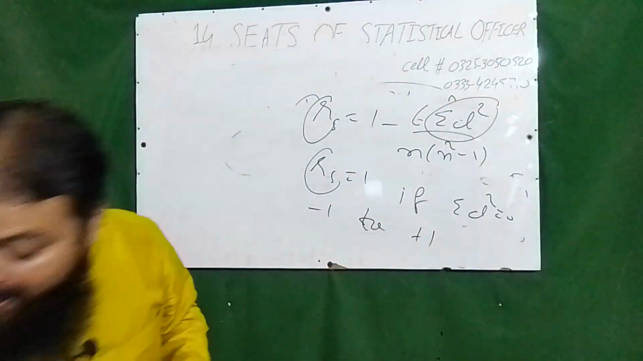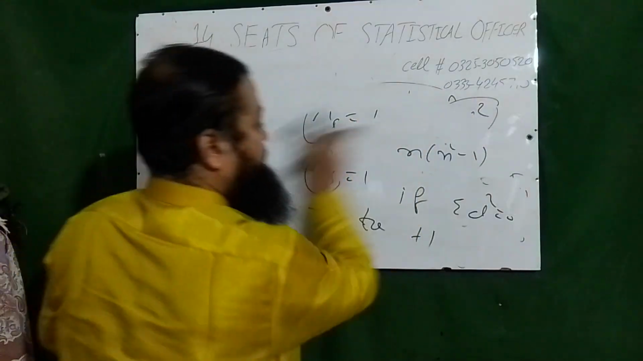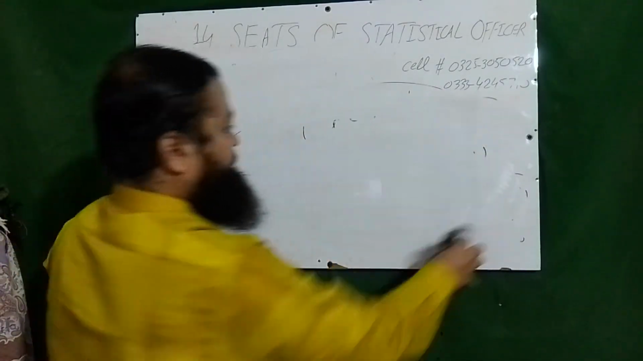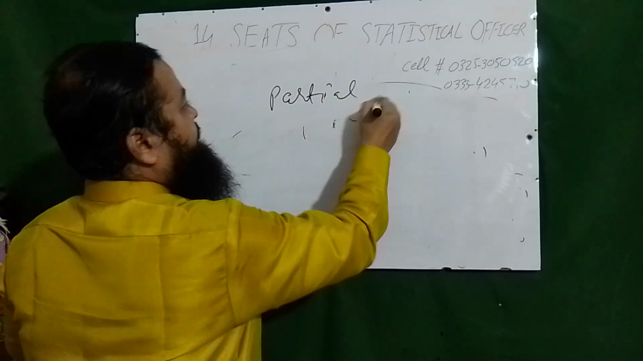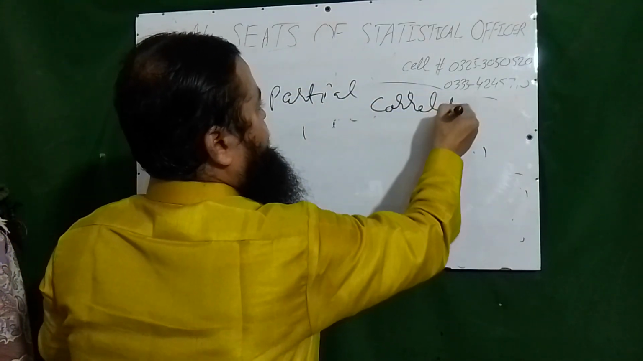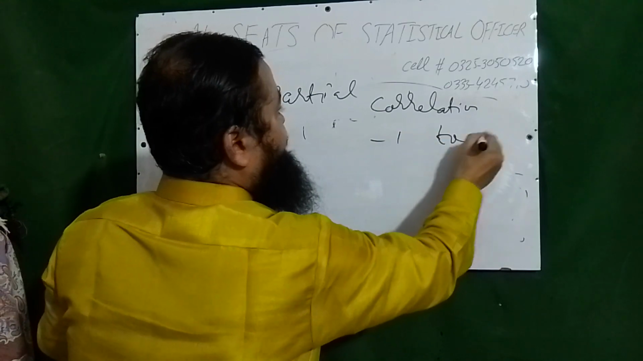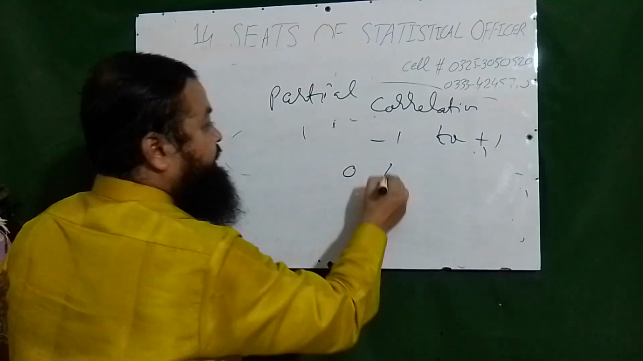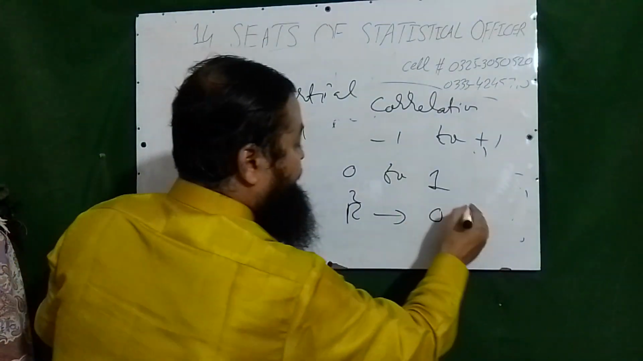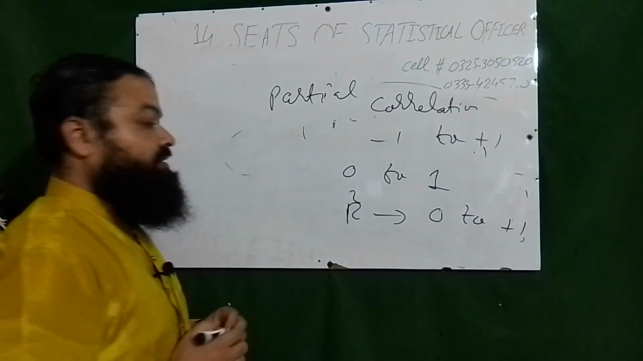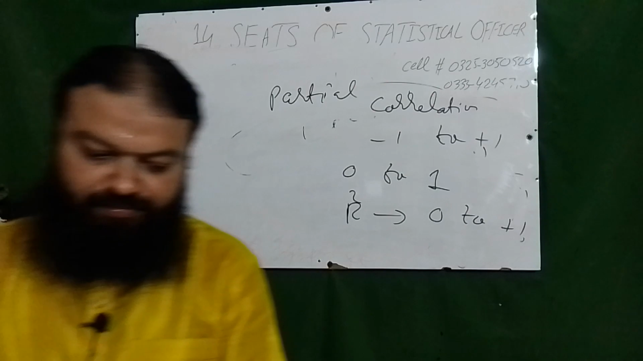Then the range of partial correlation. The range of partial correlation is -1 to +1, and for multiple correlation it will be 0 to +1. R square, the coefficient of determination, has range 0 to +1. Very, very important question.